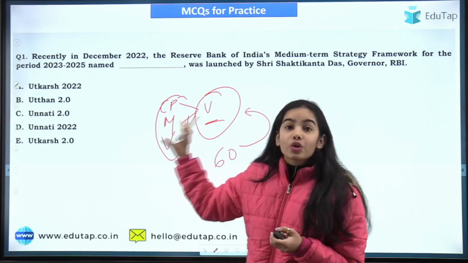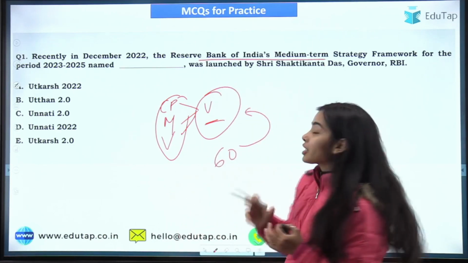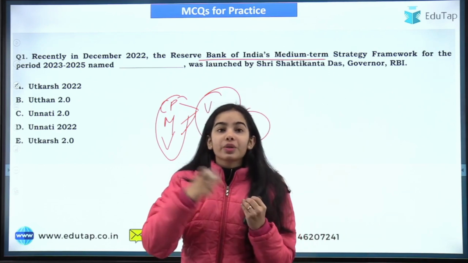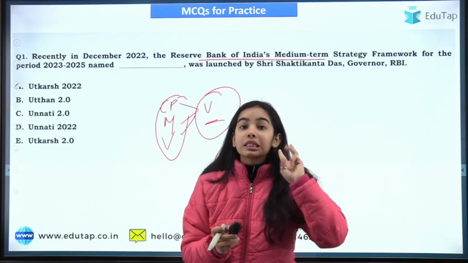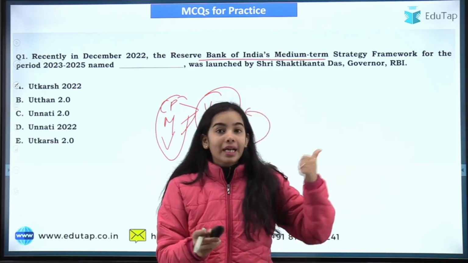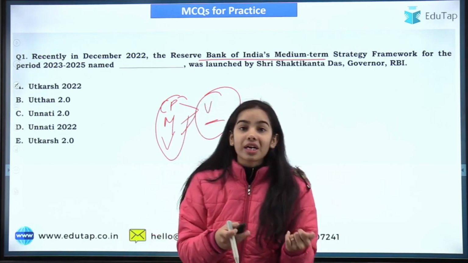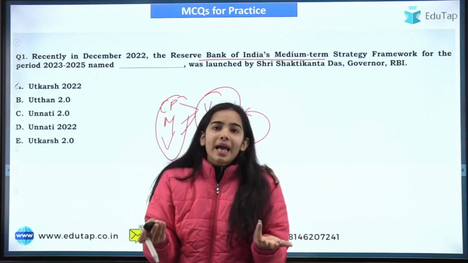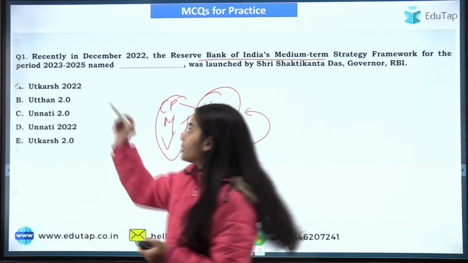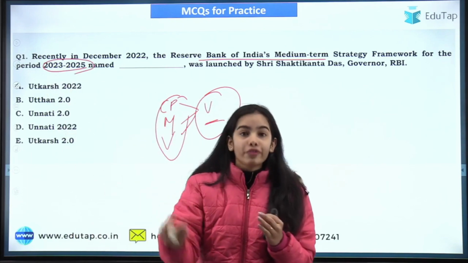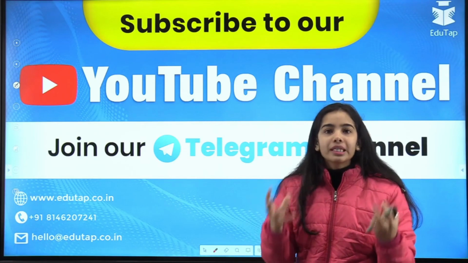Okay. So the question is that recently in December 2022, the Reserve Bank of India's medium-term strategy framework has been launched for 2023-25. You have to tell the name of this medium-term strategy. Now here 3 questions can be formed from this statement only: you should know the name and what kind of strategy it is. Is it a short-term strategy, a long-term strategy, a medium-term strategy, or an annual action plan? You should know that it is a medium-term strategy, as well as the time period, that it is for 2023-25. Okay, hope you have understood the news article very well. It was more about remembering that you have to do.